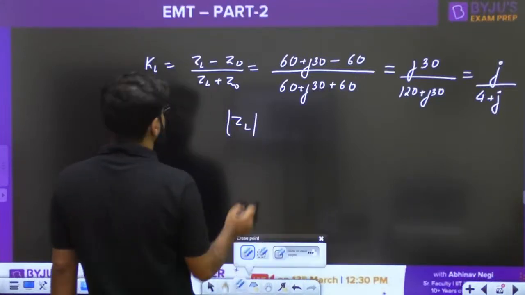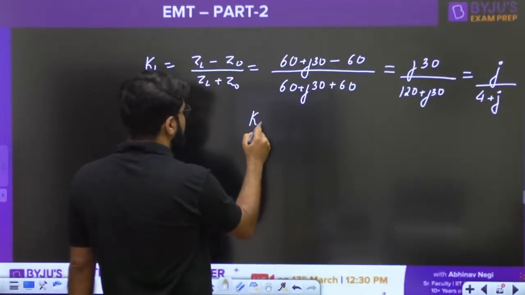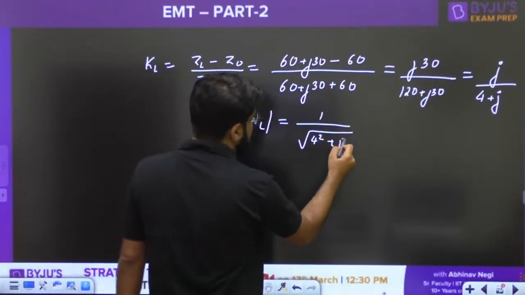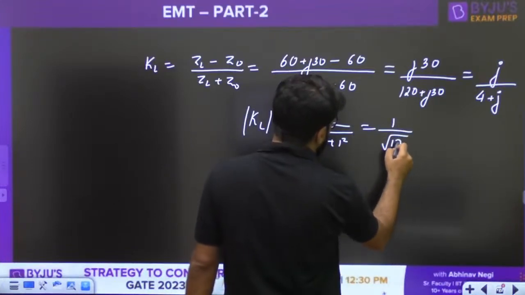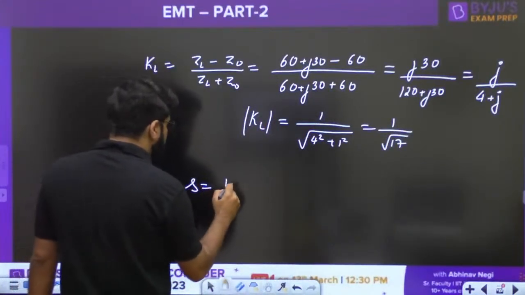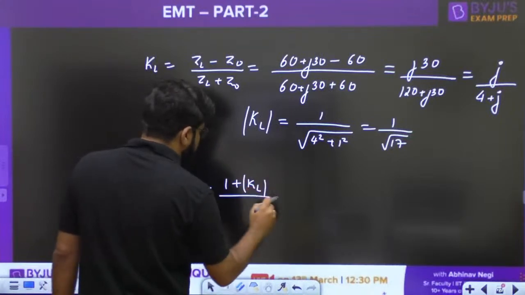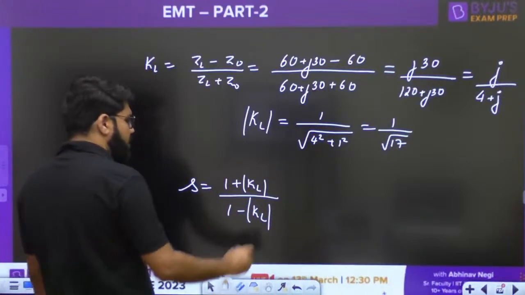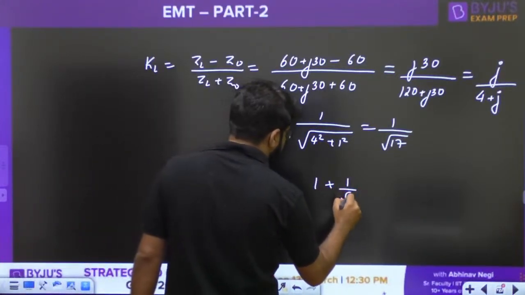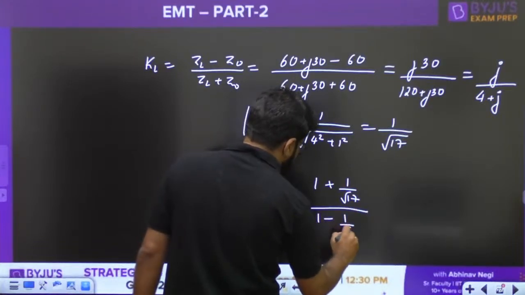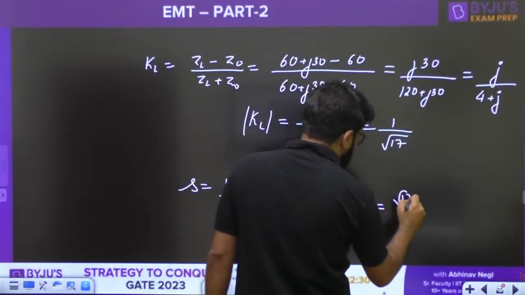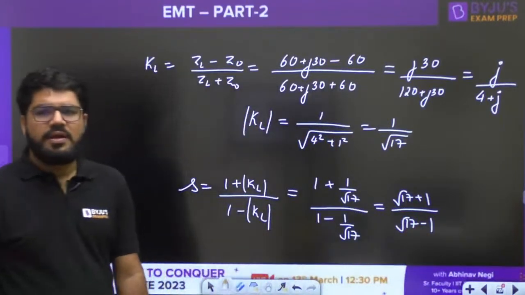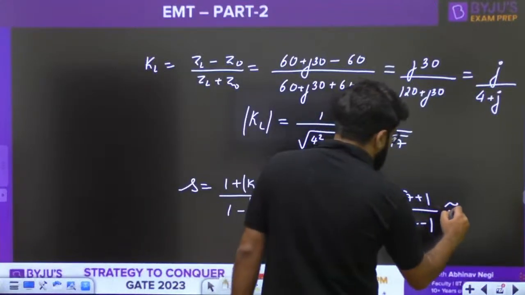Mod KL, the magnitude of KL, is given by 1 upon square root of 4 square plus 1 square, which is 1 divided by under root of 17. Then the standing wave ratio is given by the formula 1 plus mod KL upon 1 minus mod KL. Put down the value here directly: 1 plus 1 by root 17 upon 1 minus 1 by root 17, and that is equal to root 17 plus 1 divided by root 17 minus 1.